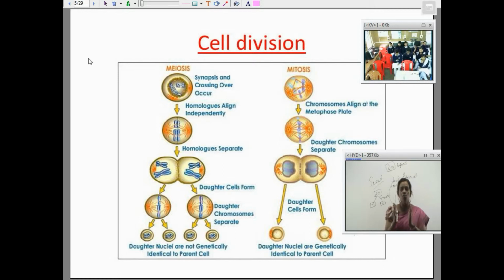When two homologous pairs of chromosomes come near each other, they exchange their parts with each other so that the characters of the parents can mix. That process is called crossing over. If I draw it here, it will be something like that.